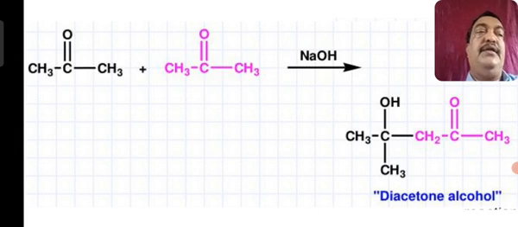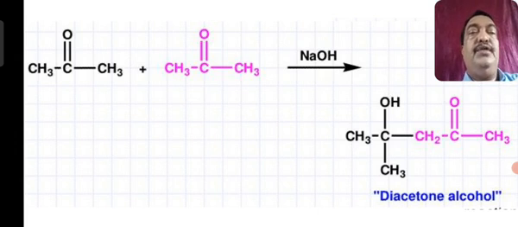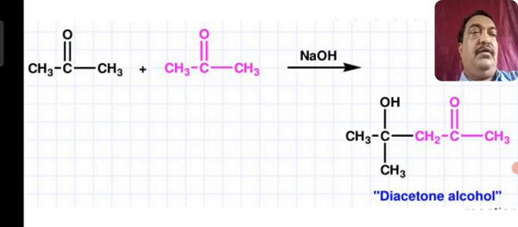So this particular reaction we consider as simple two ketones. When mixed, there is a formation of an aldol product, that is diacetone alcohol.